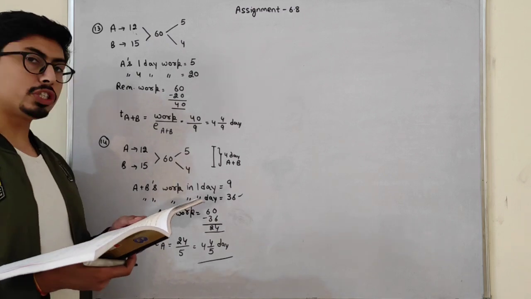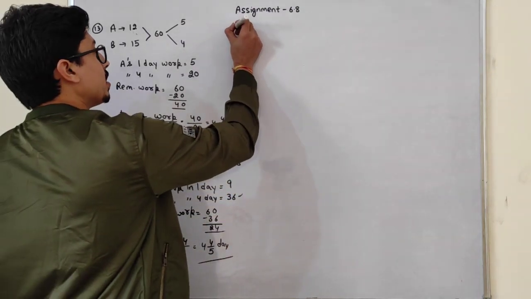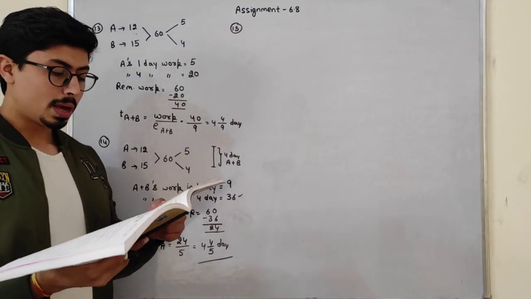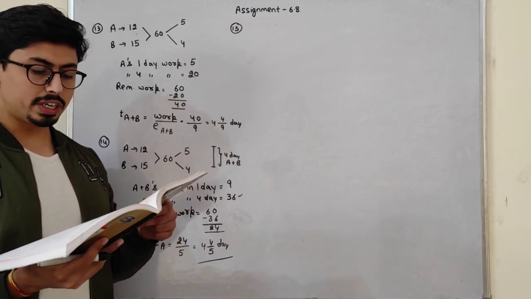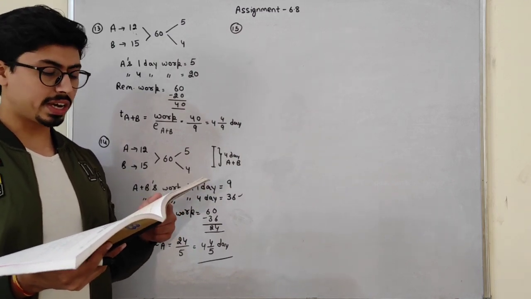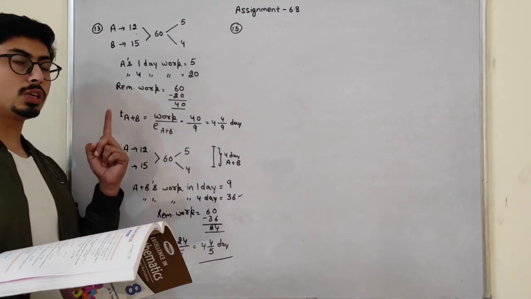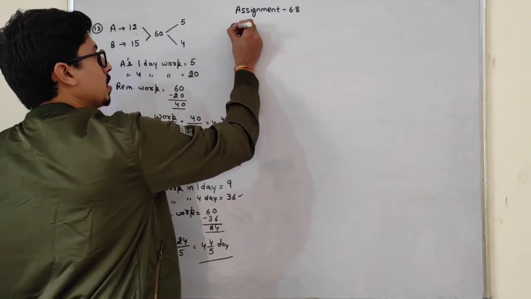Okay. So this is my question number 14, students. Now let us discuss question number 15. See, in question number 15, what we have to do? Mukesh can do a work in 25 days. Rajesh can do it in 20 days. They work for, okay. See, this question number 15 is the same as this question, students. So just do question number 15 by yourself. I'm going to discuss question number 16.